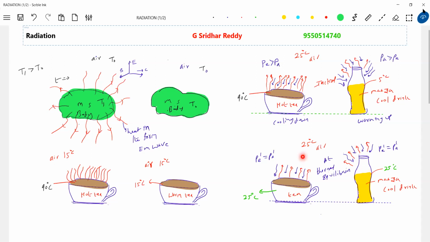Okay, next question comes, sir, what is radiation? Both absorption and emission are called radiation.